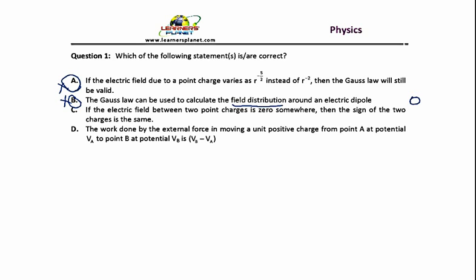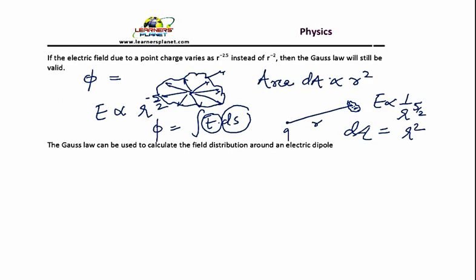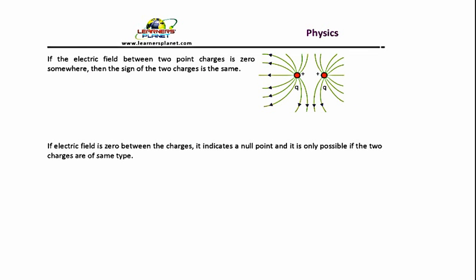Now let us look at statement C. If the electric field between 2 point charges is 0 somewhere, then the sign of the two charges is the same. This is but obvious. If you have two charges and you have a point P somewhere where the electric field is 0, then the only possibility is that these two charges should be of the same nature, because if you plot the electric field of charge 1 and of charge 2, they should be in mutually opposite directions, right?